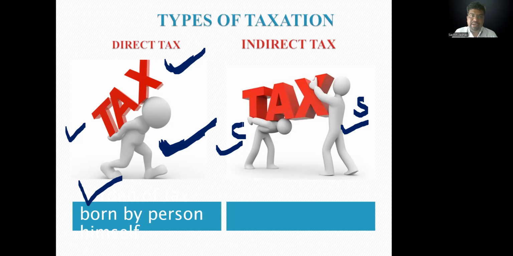This GST is paid by the customer, not directly to the government but to the supplier. It is called indirectly paid to the government. The supplier is a middleman who collects GST, an indirect tax, from the customer and then pays it to the government. This is indirect tax.